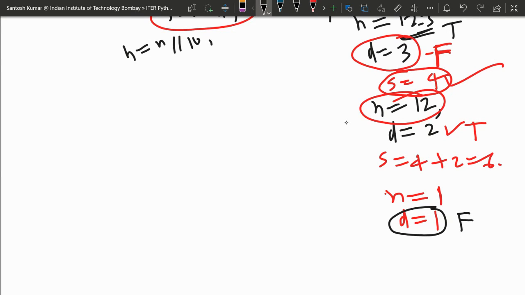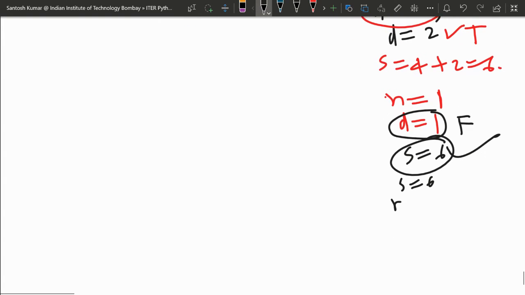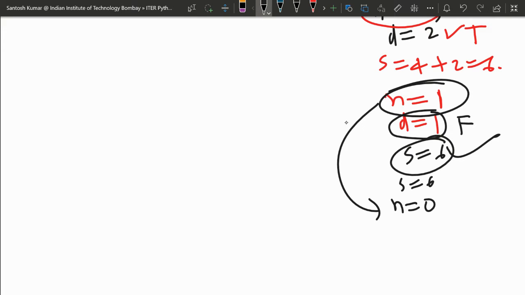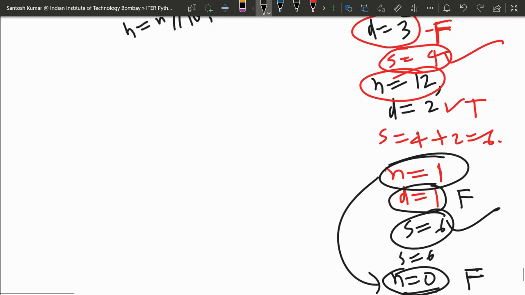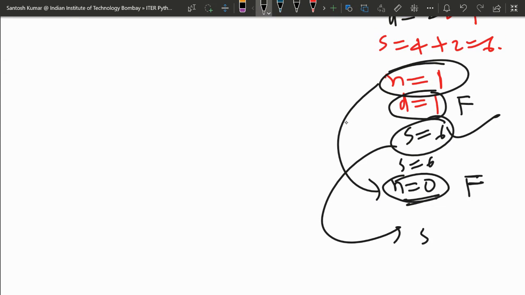So it means S will not be updated. S will be the same, so the final output is 6. And last, what will happen when you divide this N by 10? N will be 0 now. And here the while loop will be terminated because the condition is false. And the final output, S equal to 6, will be printed.